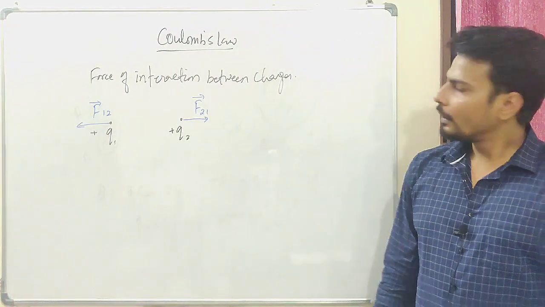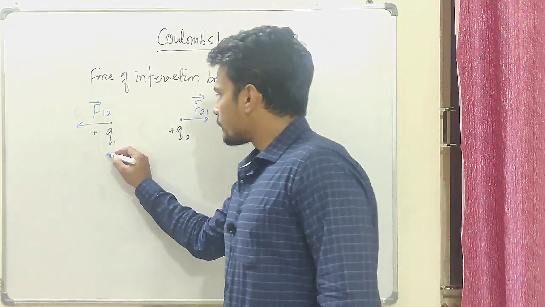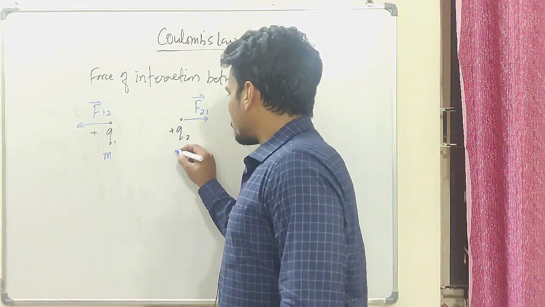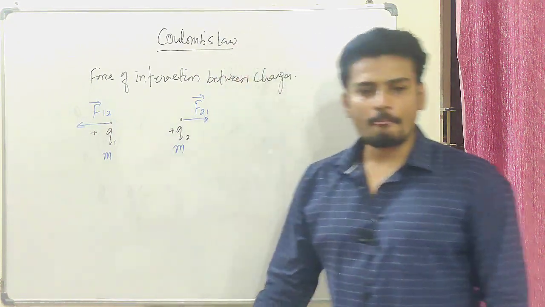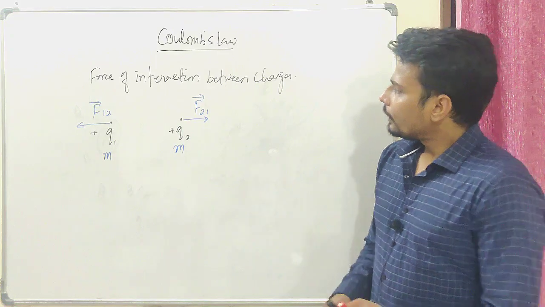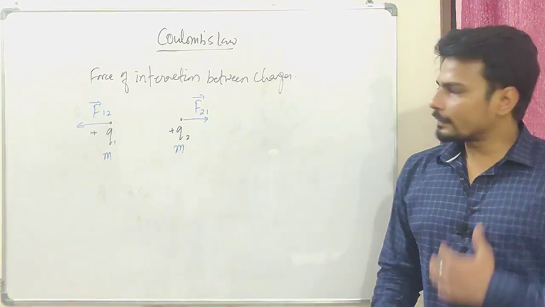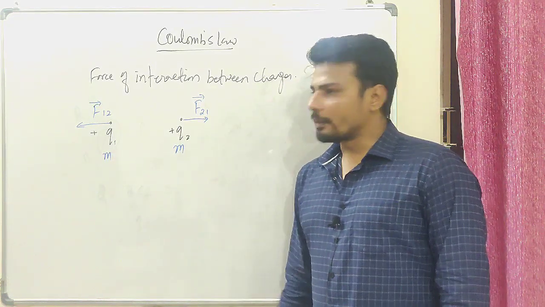Fair enough? Now let's say the mass of this charge is m, and the mass of this is also m. Alright. Now, this was actually an experimental outcome.